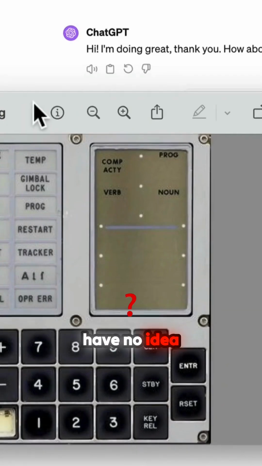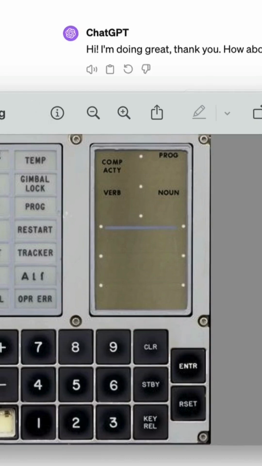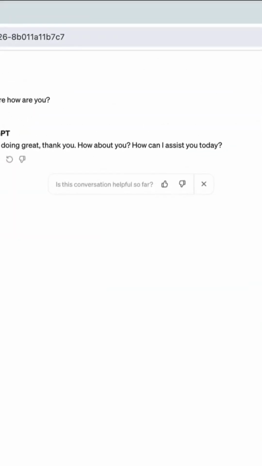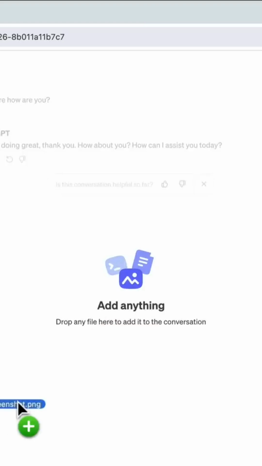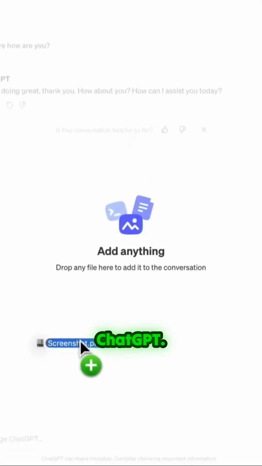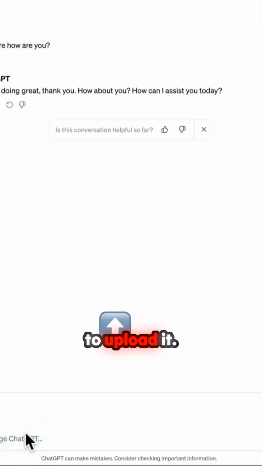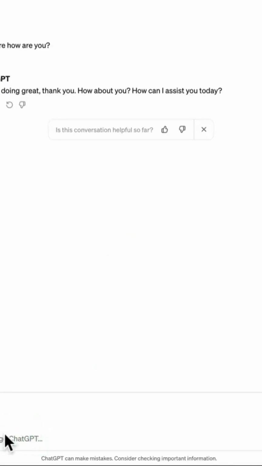But obviously, I have no idea how this works. And that's a problem if I want to land on the moon. So here's what I'm going to do. I'm going to go and take this picture. I'm going to drag it into ChatGPT. You can see here, I'm going to upload it. Okay. And then along with the photo, I'm going to add some text.